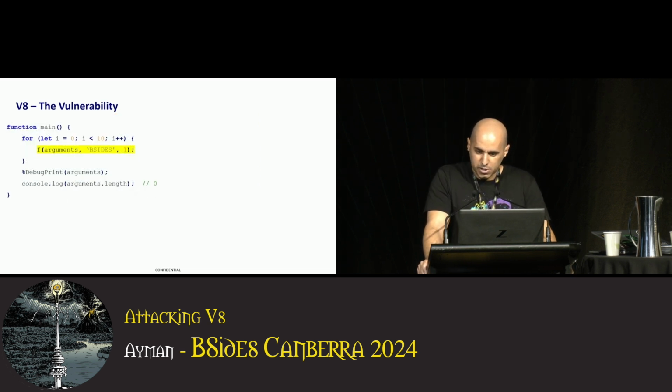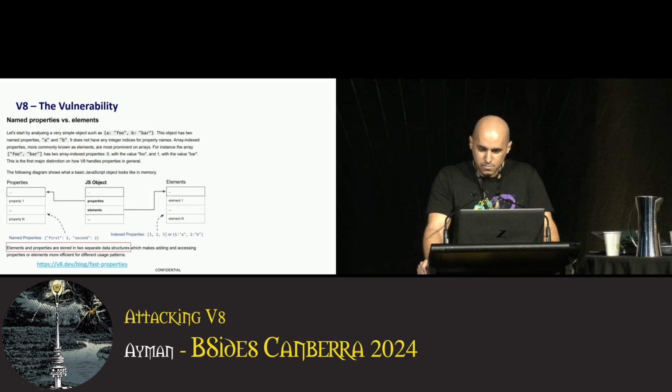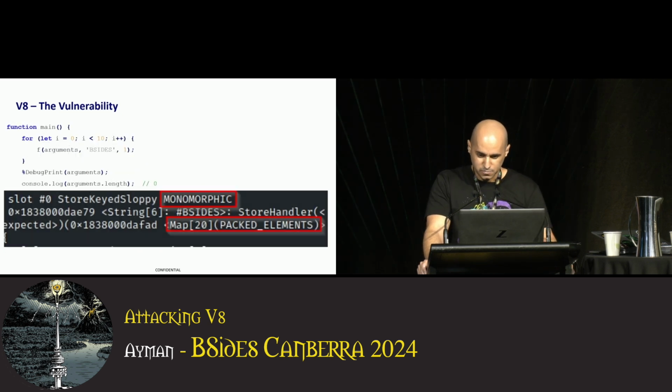We pass the arguments object to our function, and call it 10 times to trigger the inline cache to optimize the function. In our function, we store a dummy value in a property of the array called BSides. Remember that unlike numeric-based elements, properties are named indices as in dictionaries or associative arrays. We do that because this storage doesn't grow the argument's length. It still has no elements, and its length remains 0. Now the function has a monomorphic feedback vector. It has been optimized for a single object shape of packed elements, which is our JS arguments object.